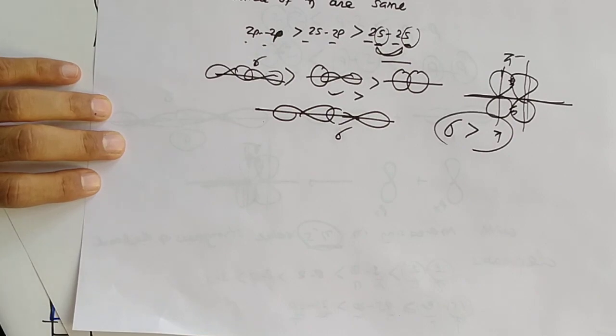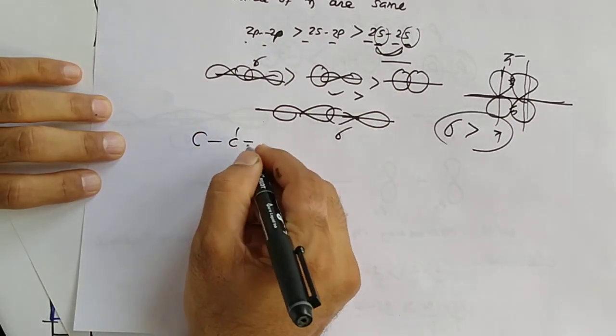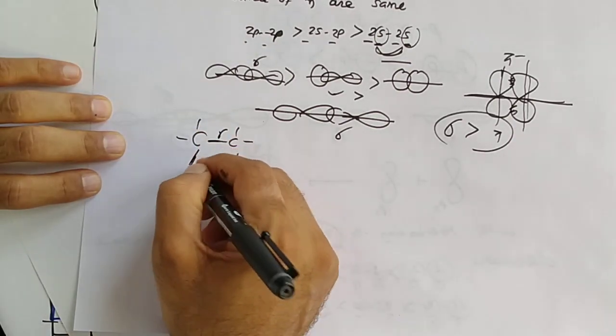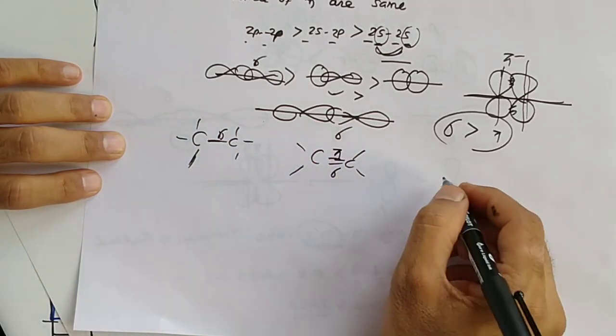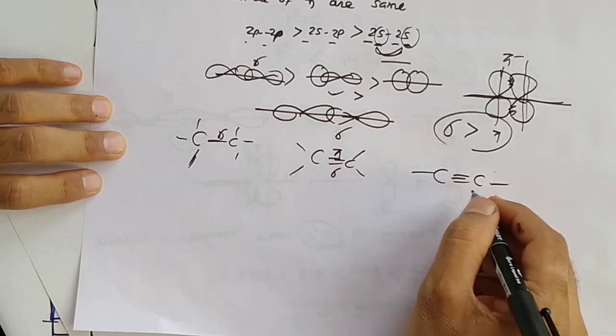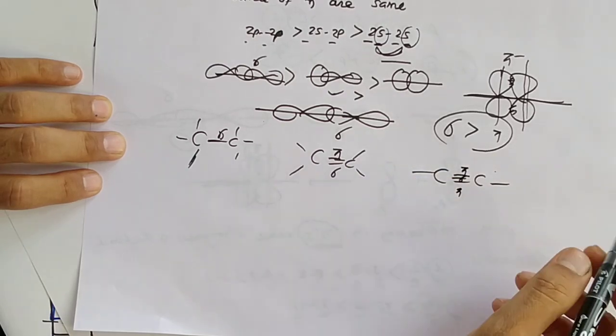I am giving you proof of it. If carbon possesses one bond, it is sigma; if it has a double bond, 1 sigma 1 pi; if it has a triple bond, 1 sigma 2 pi.